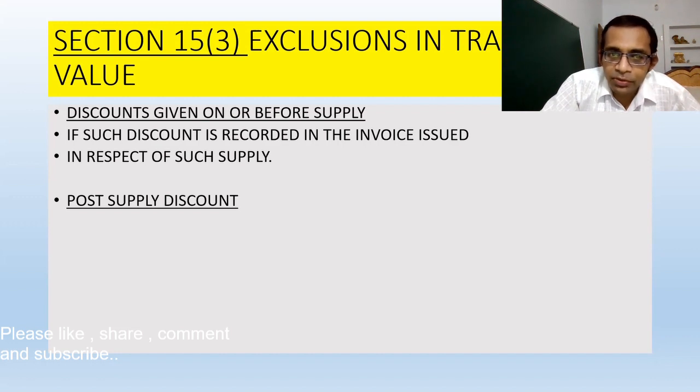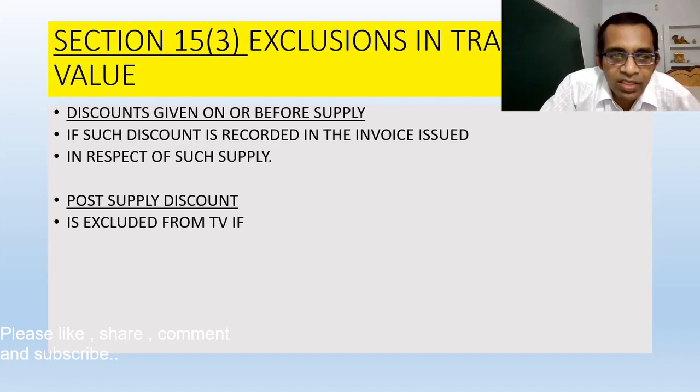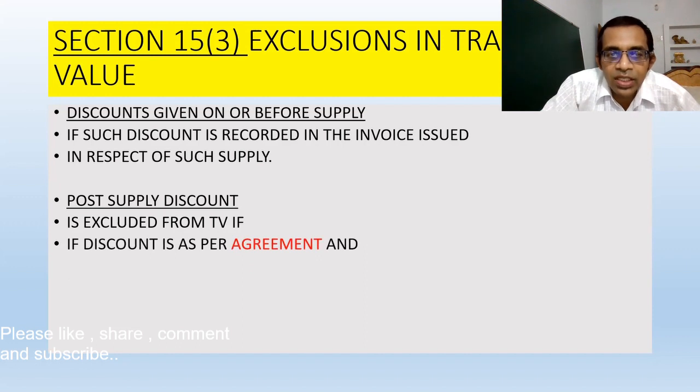But if the discount is being given after the supply of goods, then you have to follow some conditions or rules. If these conditions are fulfilled, only then will that post-supply discount be allowed. So a post-supply discount is excluded from the transaction value if the discount is as per agreement.